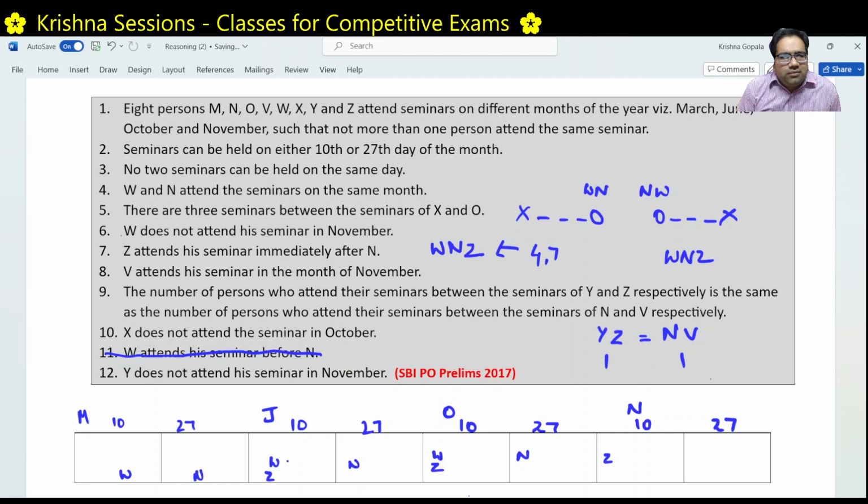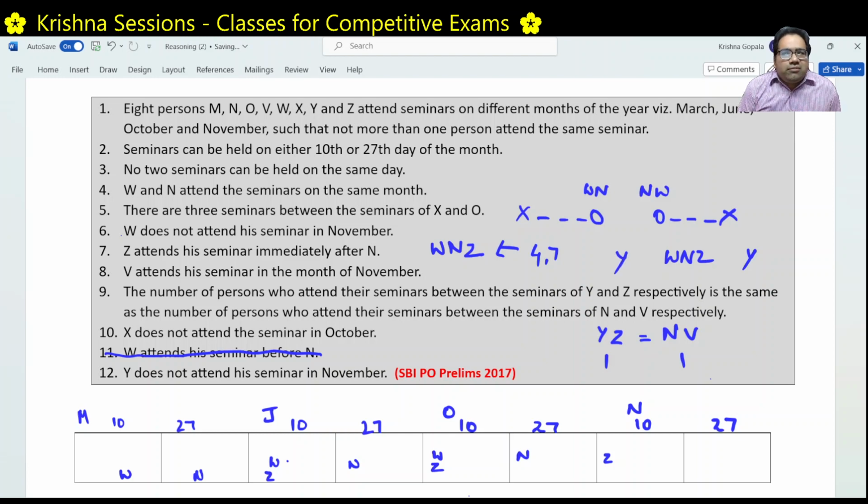Now W and Z are anyway always together. Now Y to Z is equal to N to V. The distance between Y and Z should be equal to the distance between N and V. Let's try to look at this. So let's look at Y. W and Z are anyway together. Y can be on this side or Y can be on this side of W and Z.